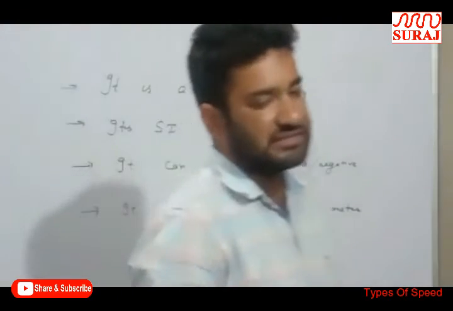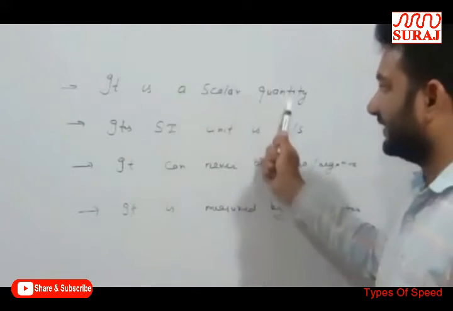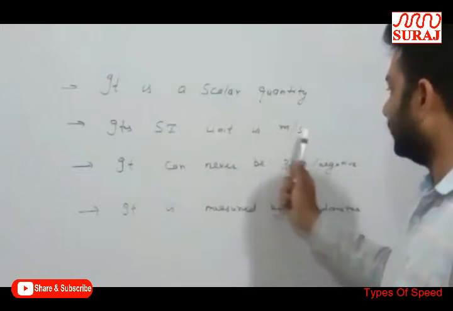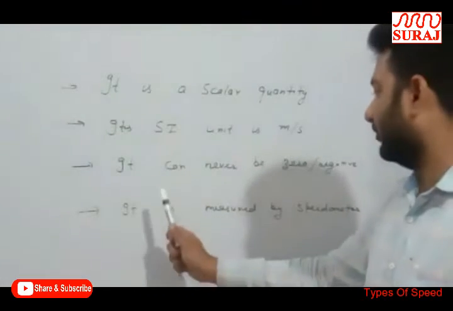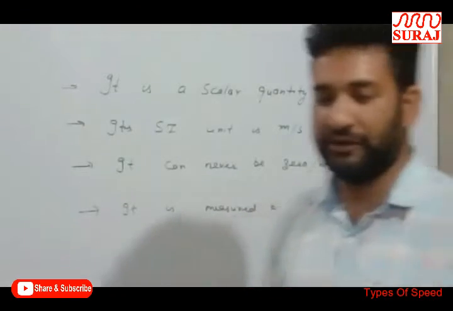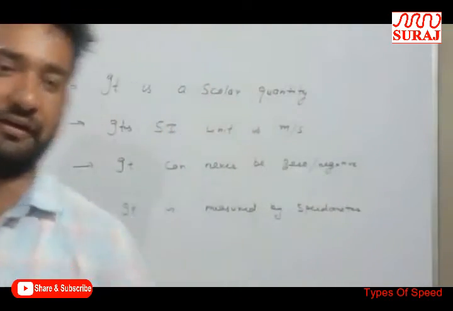So there are some features about speed. It is a scalar quantity. Its SI unit is meter per second. It can never be zero or negative, and it is measured by a speedometer. This is the speed.